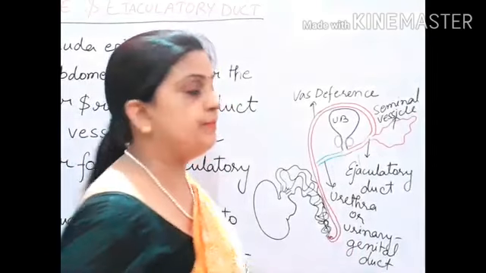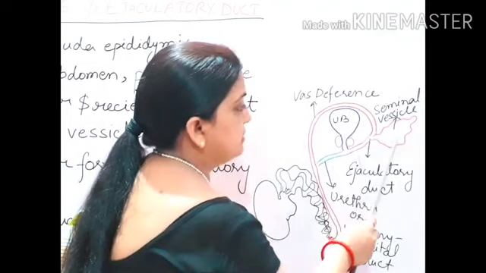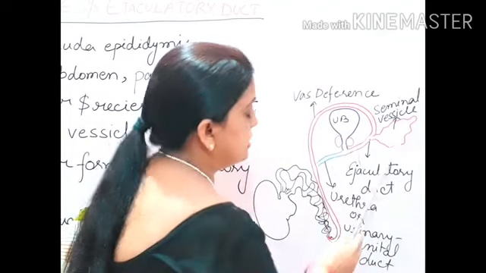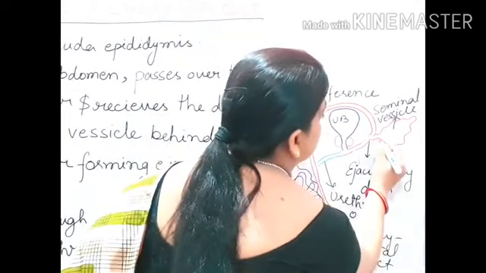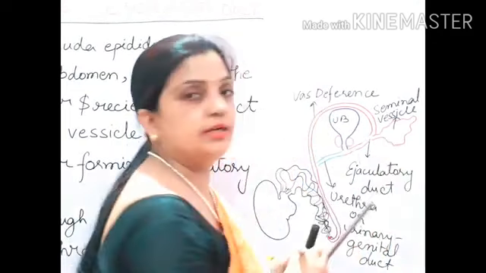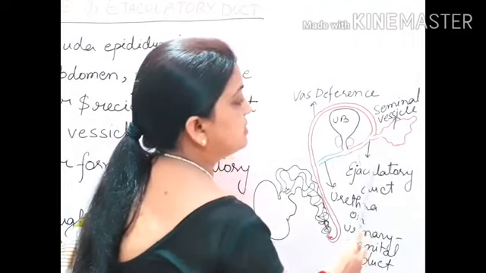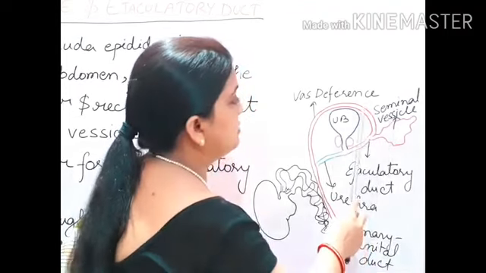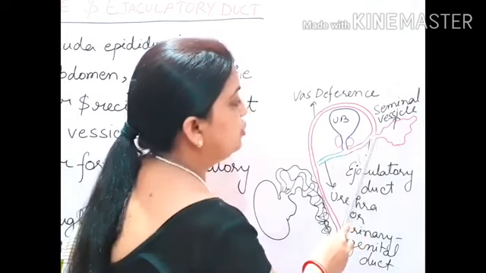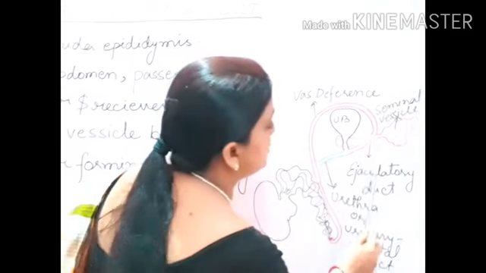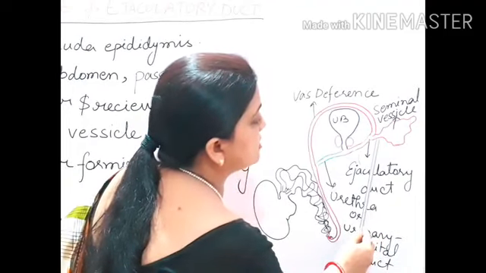Now this has to be paid attention to. This was your vas deferens and this is your seminal vesicle. This seminal vesicle is forming a tube-like structure over here. So this is a duct, the duct of the seminal vesicle, and this vas deferens is coming. These are the two short ducts: this is your vas deferens duct and this one is your seminal vesicle duct.